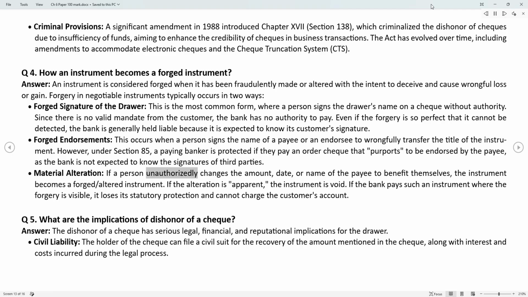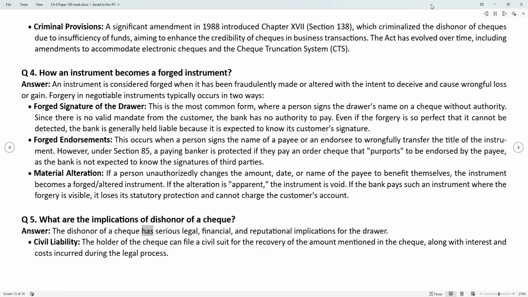Material alteration. If a person unauthorizedly changes the amount, date, or name of the payee to benefit themselves, the instrument becomes a forged altered instrument. If the alteration is apparent, the instrument is void. If the bank pays such an instrument where the forgery is visible, it loses its statutory protection and cannot charge the customer's account. Q5. What are the implications of dishonor of a check?